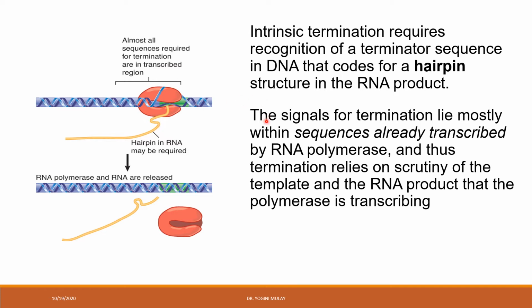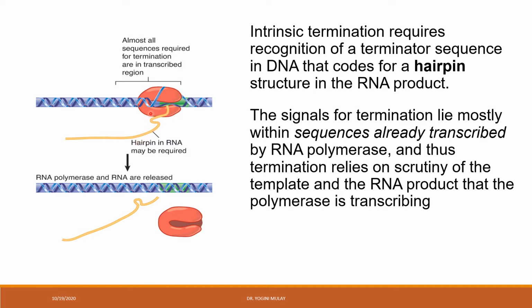Means the signal for termination lies mostly within the sequence which is already transcribed by RNA polymerase. What I am trying to tell you is that the signal for the termination is present mostly within the sequence which is already transcribed by the RNA polymerase.